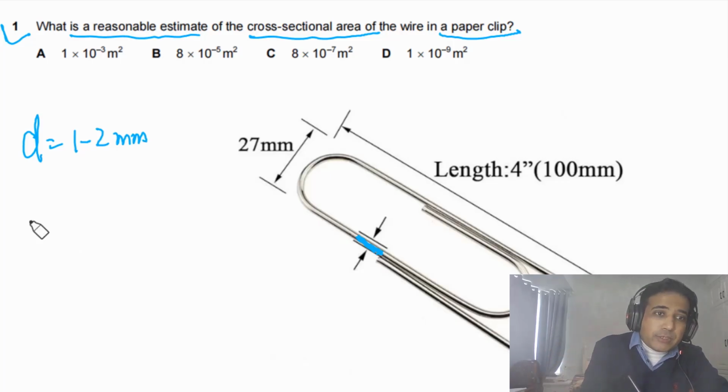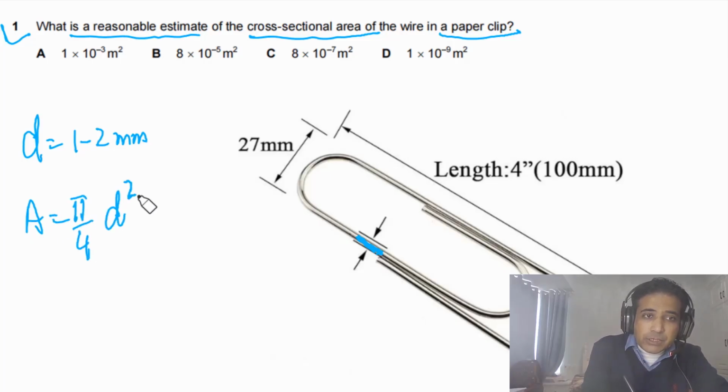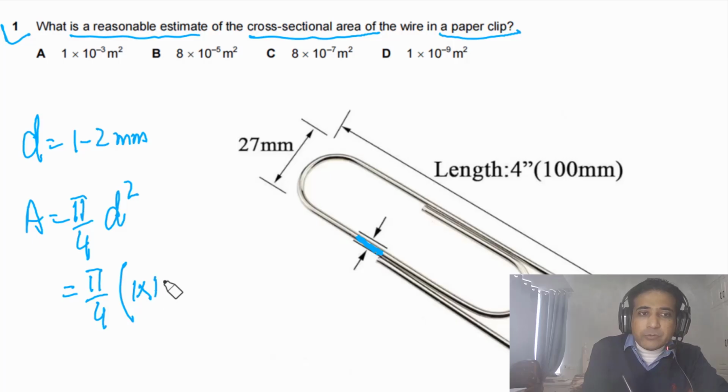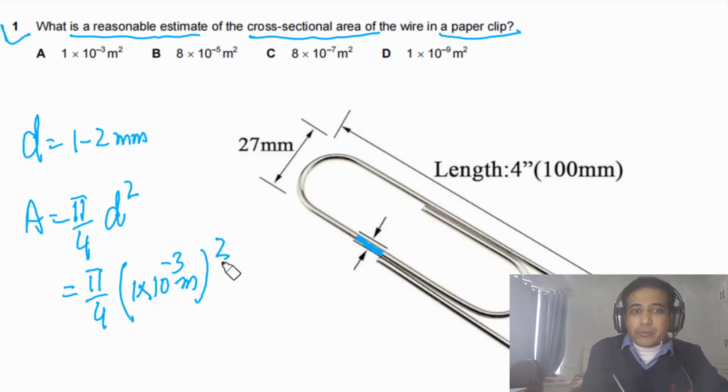For this question, we need to calculate the cross-sectional area. Simply, this will be equal to pi by 4 d squared. We can now plug in the value of the diameter. We can take 1 millimeter. You can even take 2, there will be no big difference. The power here is minus 3 because the unit we're using is meter, and the power of this one is 2.